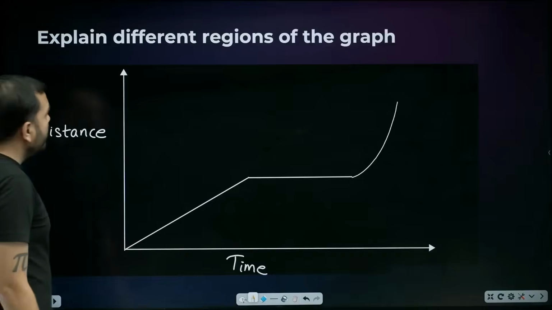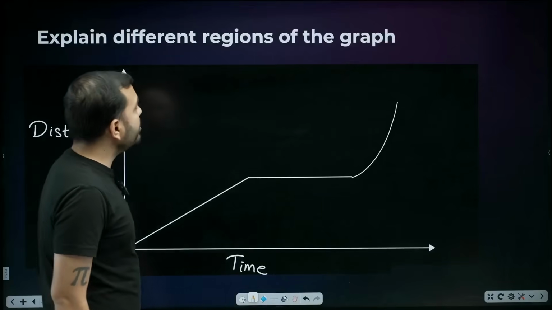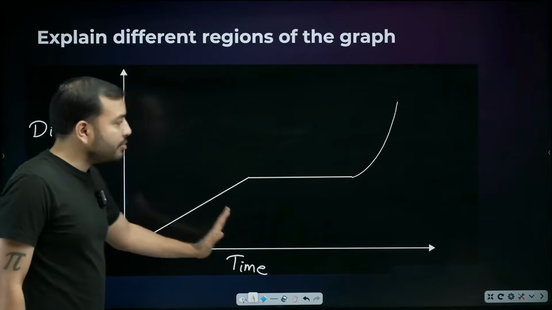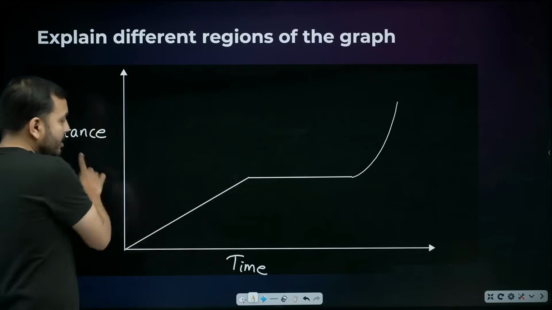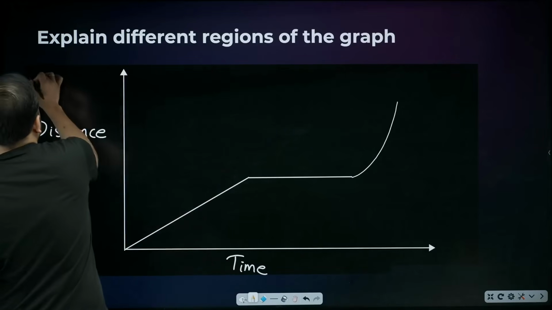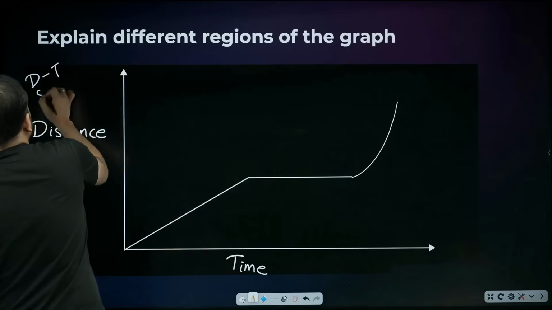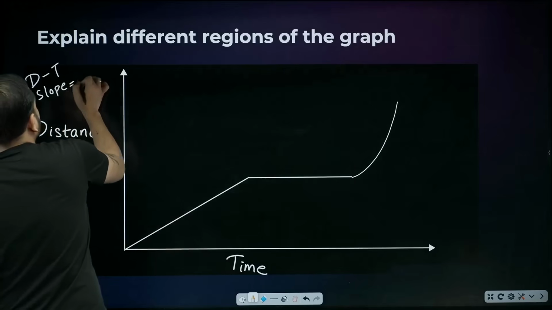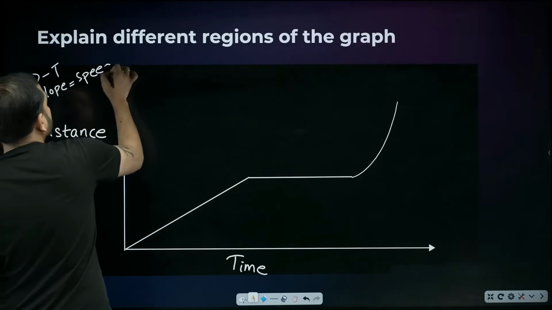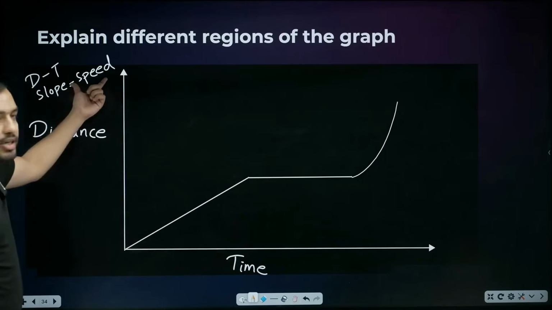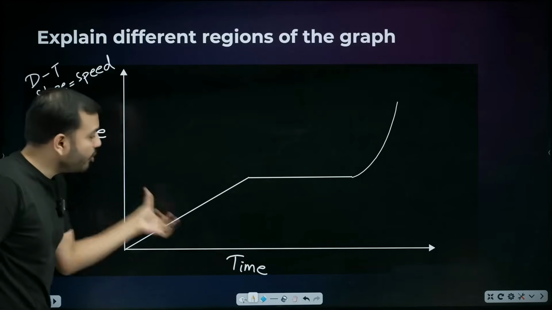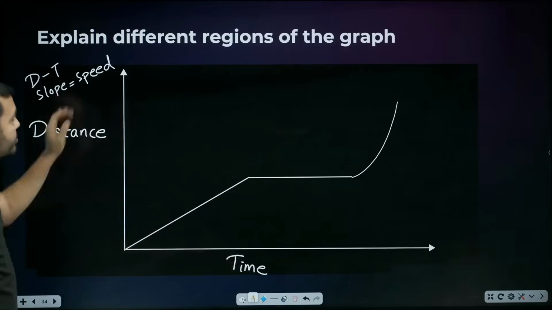All right. Next beta, explain different regions of the graph. This is a distance time graph. You have to explain different regions of it. Very easy beta. We know the slope of a distance time graph. What will it give us? We must remember what it will give, beta. Distance upon time, what does that become? Speed. That's what slope is, right? Y upon x. Distance upon time, speed.